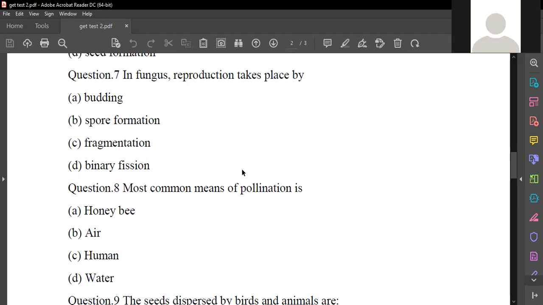It's air only, because air is present everywhere. There are two types of pollination, self-pollination and cross-pollination. Self-pollination means within the flower itself. So if any small amount of air is there, the pollination process will take place, because the male reproductive organ and female reproductive organ are nearby. So the most common one is air itself.